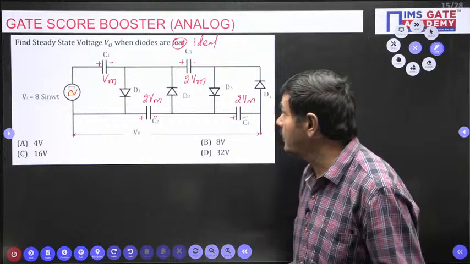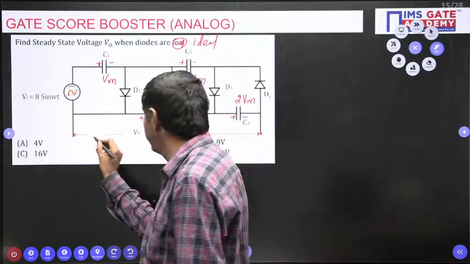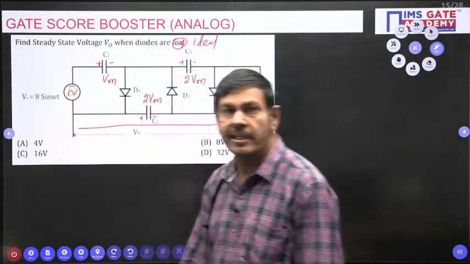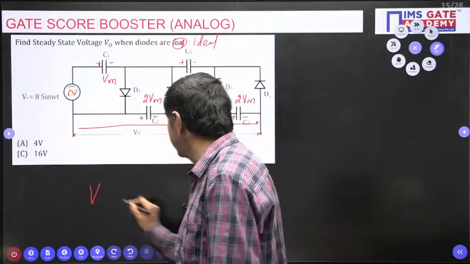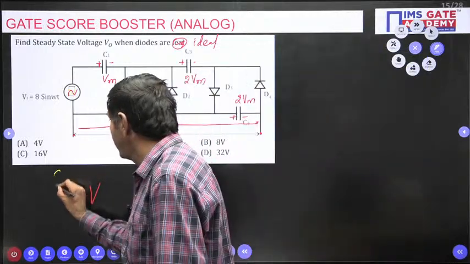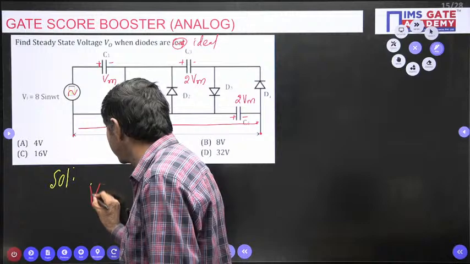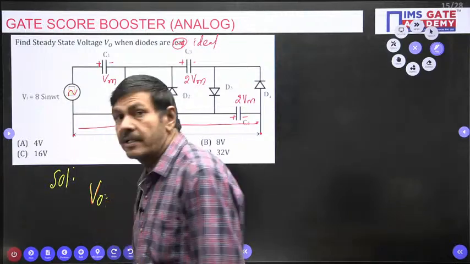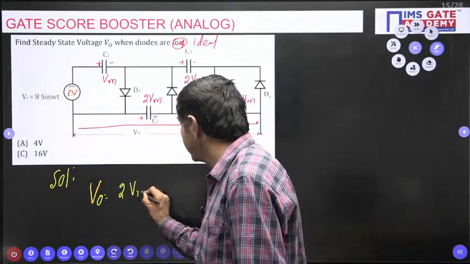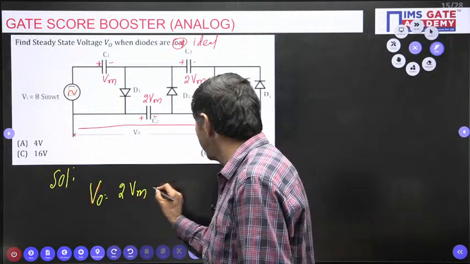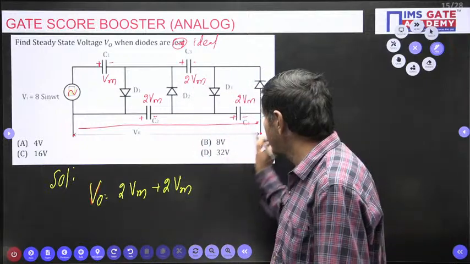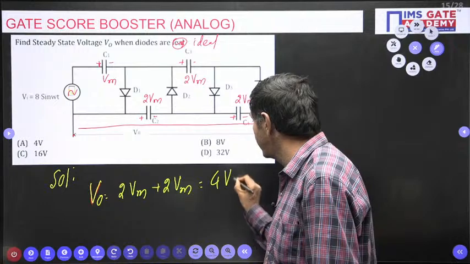Now you can directly calculate the V naught value by applying KVL from this point to this point. So V naught is nothing but, when I go this side, plus 2 Vm here. When I apply the KVL, plus 2 Vm I will get. That's all, no more voltage. 2 Vm plus 2 Vm is nothing but 4 Vm.